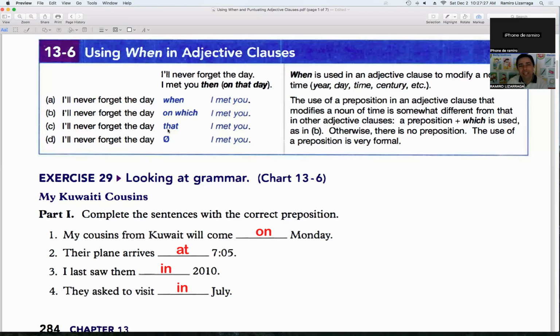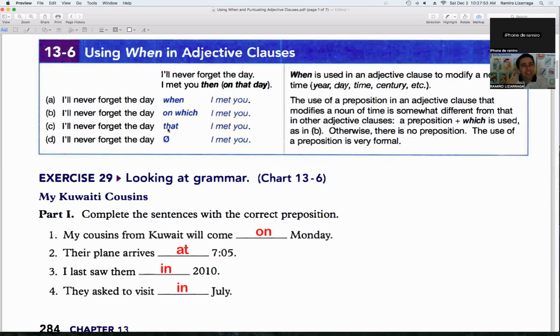But we also can use that. I'll never forget the day that I met you. But I don't know, for me, if I use that, I don't feel comfortable. That's why I prefer to use when. I'll never forget the day when I met you. I totally love it. It sounds better than if I use that.